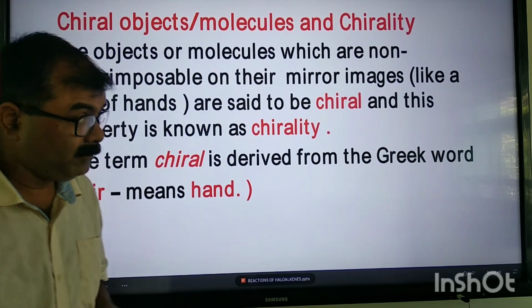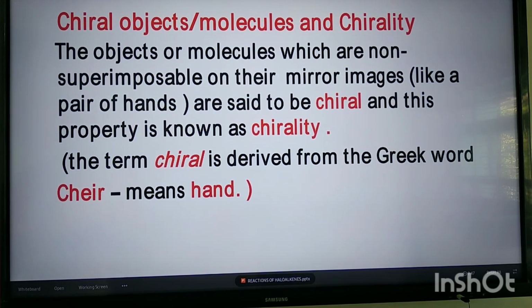So first we see what is called chiral objects or molecules and chirality. Whenever I show any slide, you please take the screenshot. Now you see the definition.